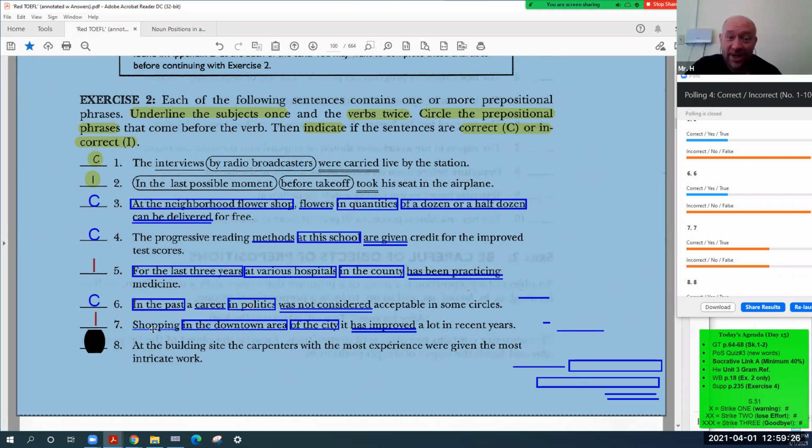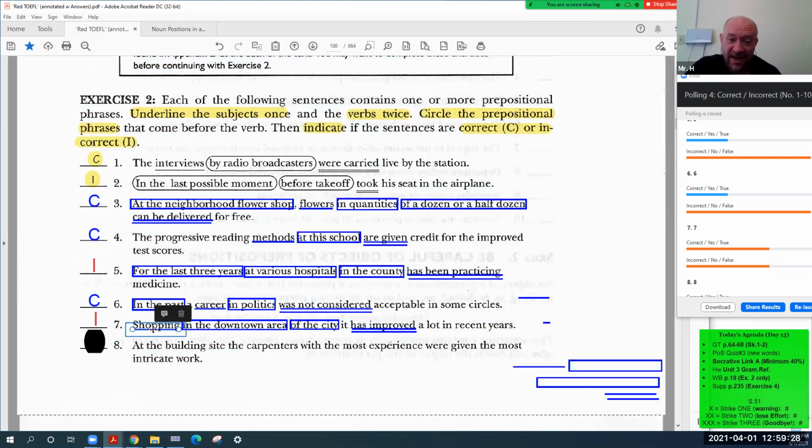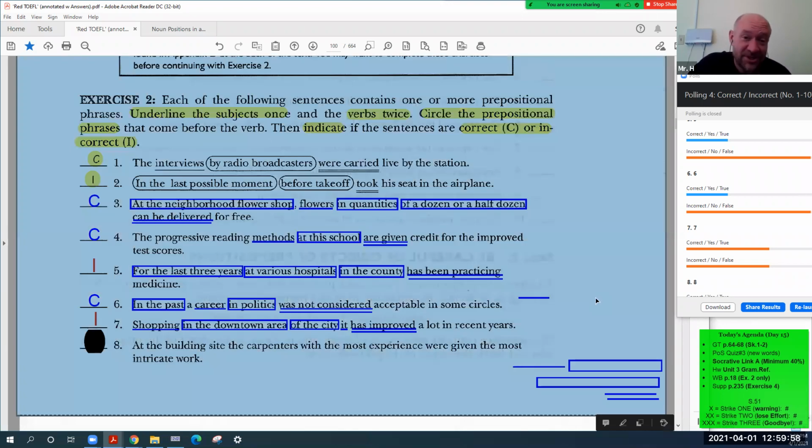Ah, yeah. Shopping is a subject. It's an activity, right? Sometimes a verb for, yeah, is an activity. And here it is an activity. Like smoking. Smoking is bad for you, right? Subject, smoking. So here, shopping is a subject. Also, another subject. That's a double subject, gentlemen. Okay. All right. Number 8.